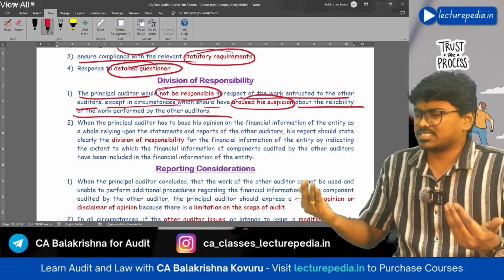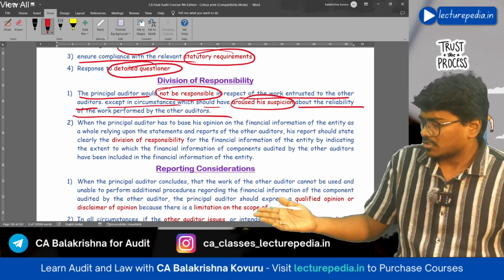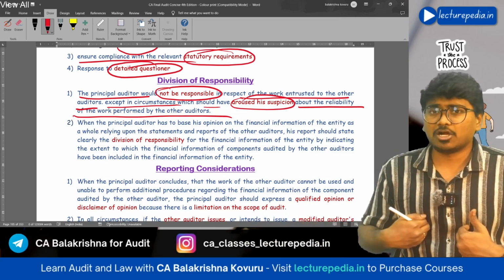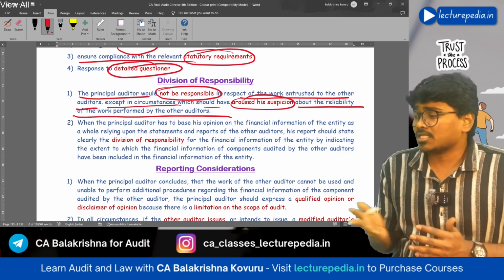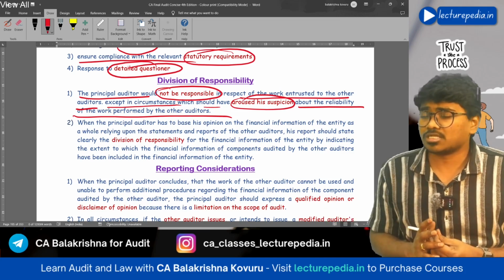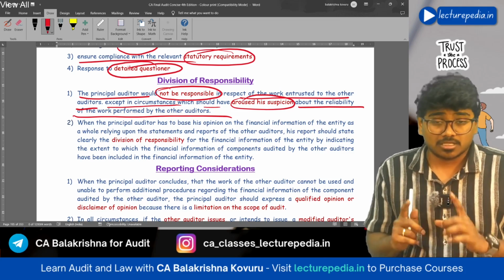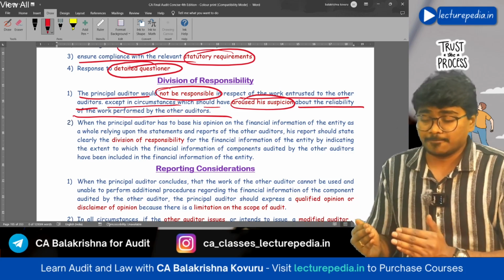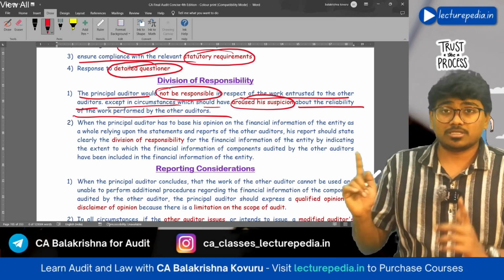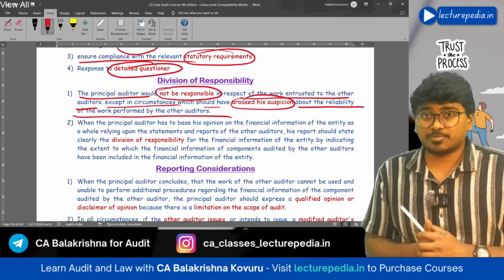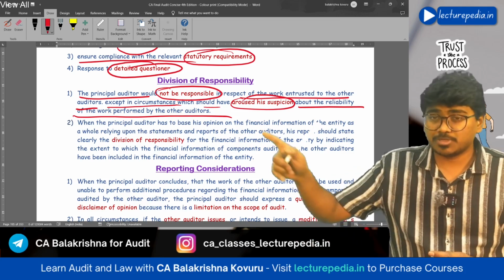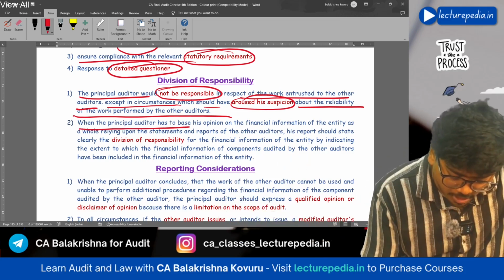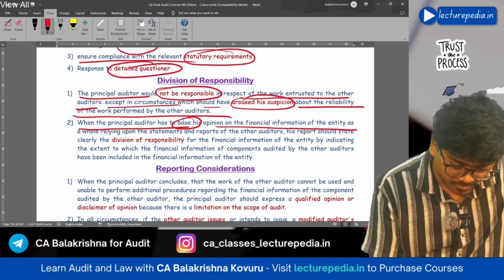Okay, just by seeing itself you can find out that there is misstatement in the component's financial statements, but principal auditor has kept silent because the component's financial statements responsibility is not the responsibility of principal auditor. This should not be done. Okay, if there is a chance of arousal of suspicion and even then you kept silent, then the principal auditor will also be responsible with respect to that work, even though that work has been allocated to other auditor.